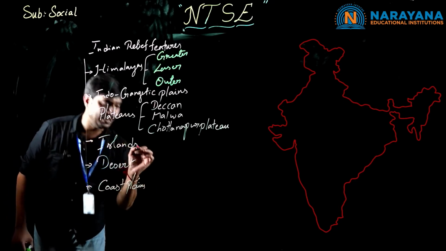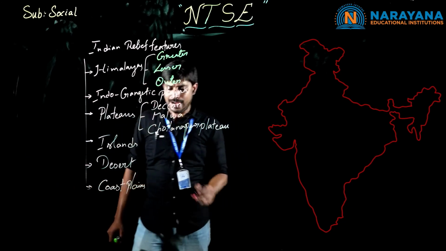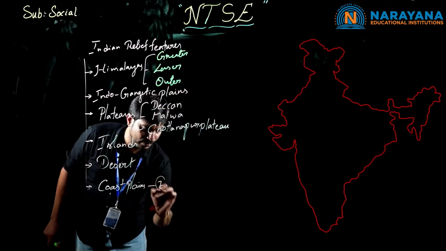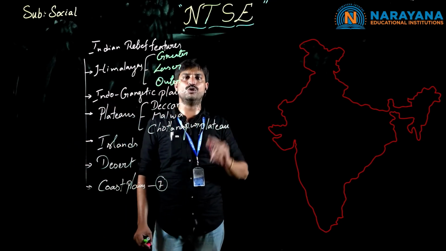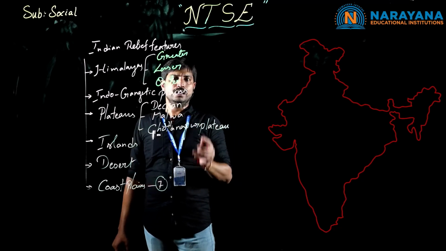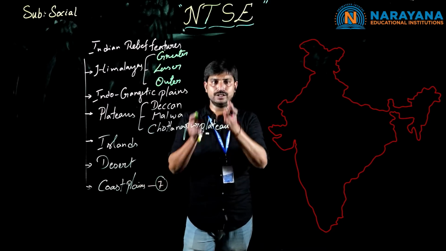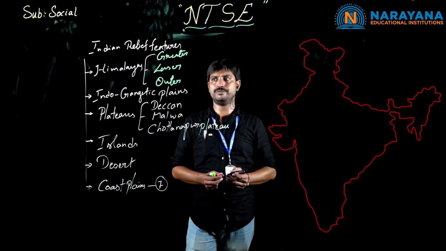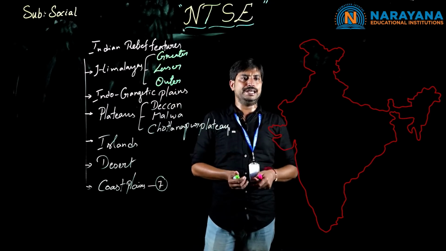In these coastal plains, we will get 2 more categories, like Western Ghats and Eastern Ghats. And coastal plains are of 7 types. We have 7 coastal areas, beginning from Gujarat, ending with Odisha. Here, children, if you go through the map, from Gujarat, if you take a V shape, a continuous coastal plain is formed. Clear, children?